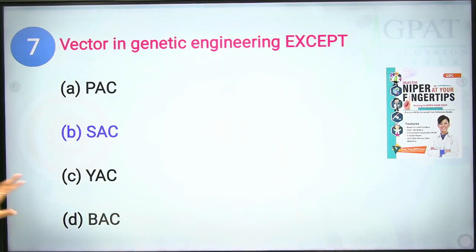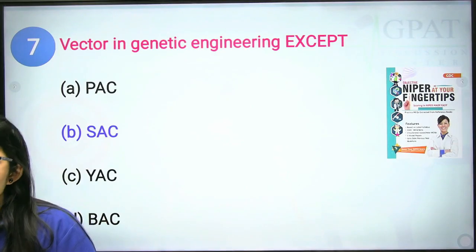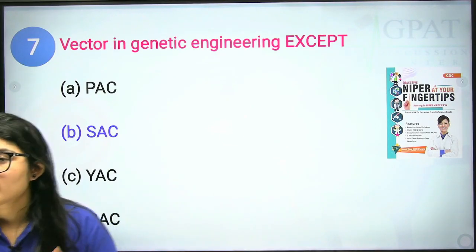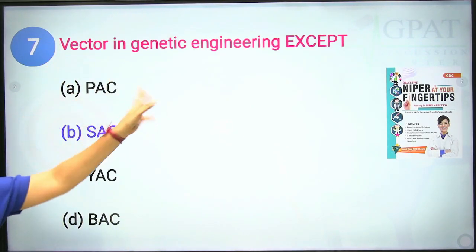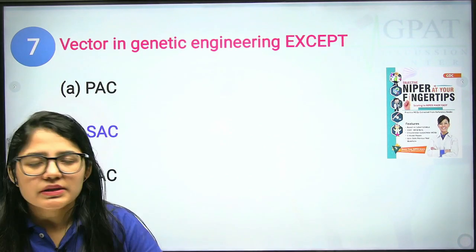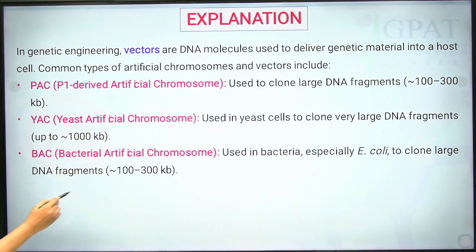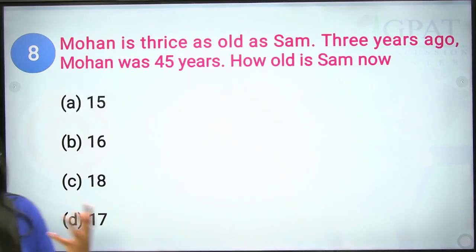Next we have YAC, that is yeast artificial chromosome. The name itself says artificial, that means this is also cultured. So this is a genetically engineered vector. Next we have BAC, bacterial artificial chromosome. This is also cultured again. It is used in bacteria like E. coli and can carry large DNA fragments. Clear? Now, the next question.